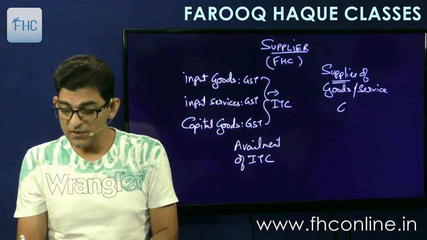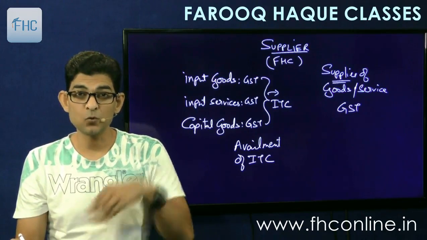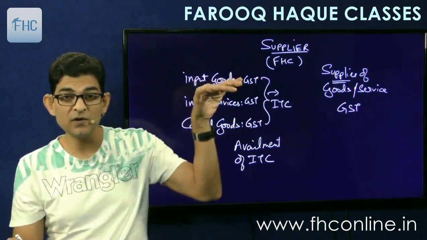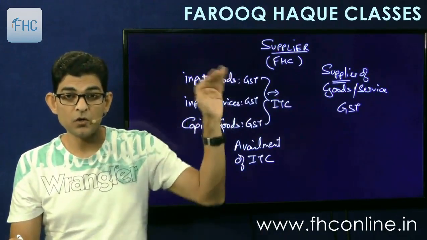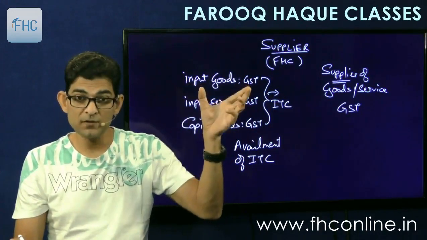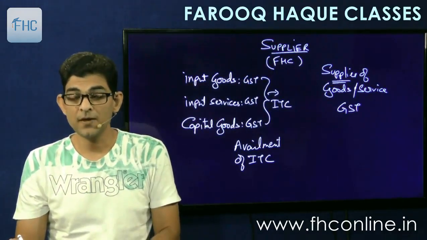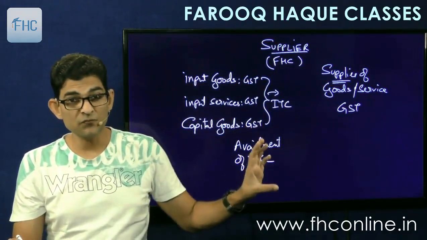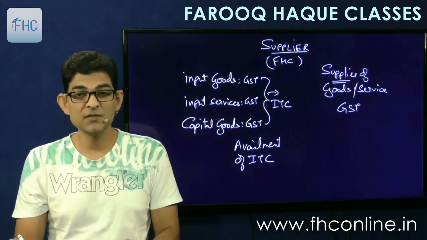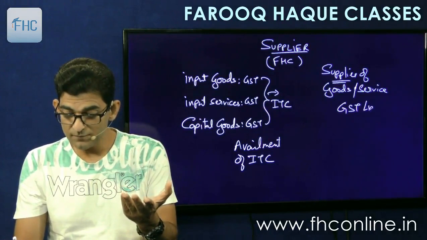So whatever GST comes on my output supply, outward supply. This is also called inward, this is outward, or input, output, or procurement and supply. Different words can be used. So what I'll do now is set off this credit against this GST payable. So this is the GST payable liability, you can say.